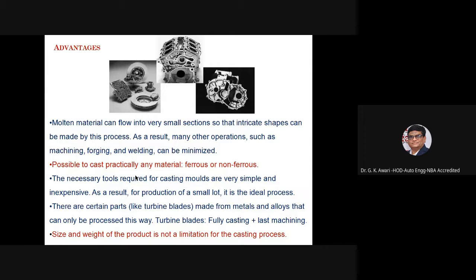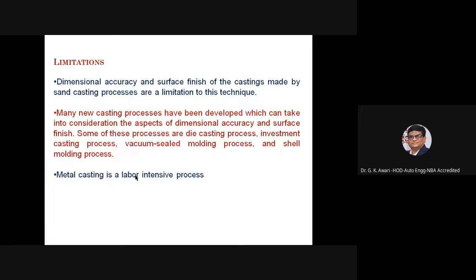Over the period of time, the casting process has been developed fully, and now it is being used in almost all types of manufacturing industries. Then the limitations of the casting process: the dimensional accuracy and surface finish of castings made by the sand casting process are a limitation of this technique, which means that the accuracy and surface finish obtained from the casting process is one of the limitations for the product features or product configuration.